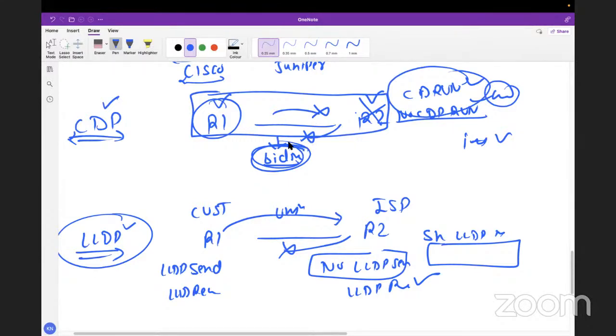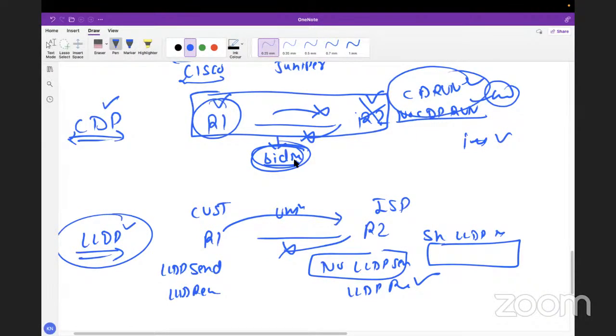Sir, suppose two switches are connected to each other directly. With CDP, will I get all the information of the switch interfaces or just the directly connected interface? About the information I have explained, it will get the hostname of the device. It will get the management IP, the duplex, and the VLAN ID, what VLAN is running on the interface. It will get the native VLAN information and the addresses of the device.